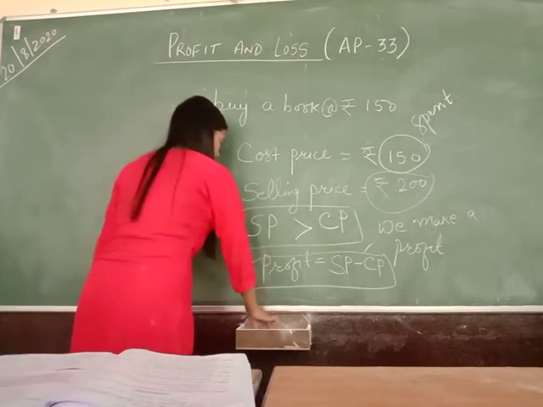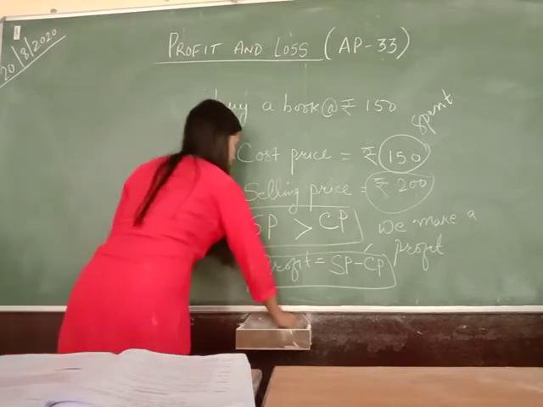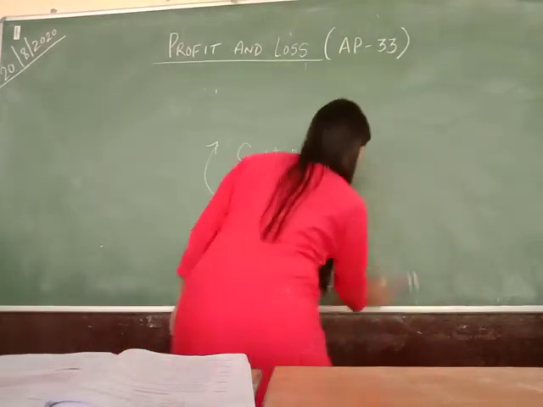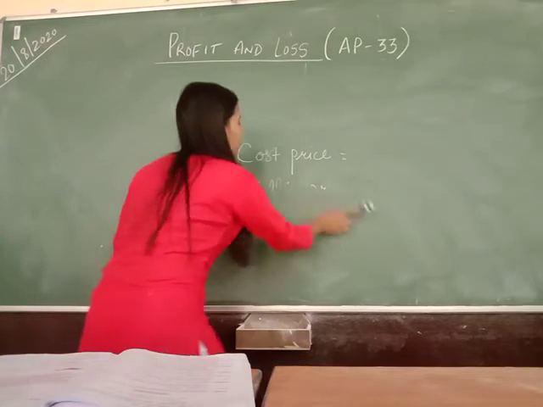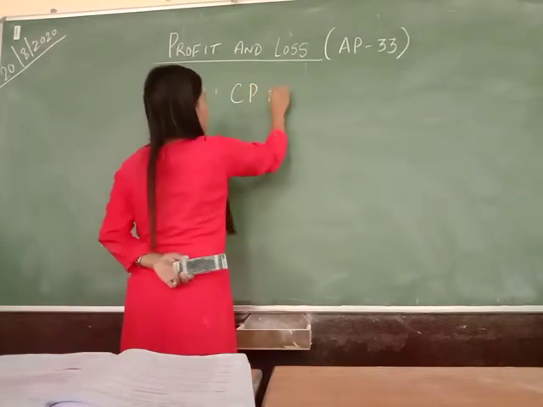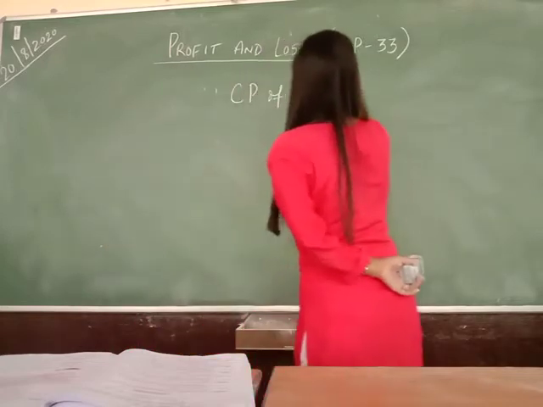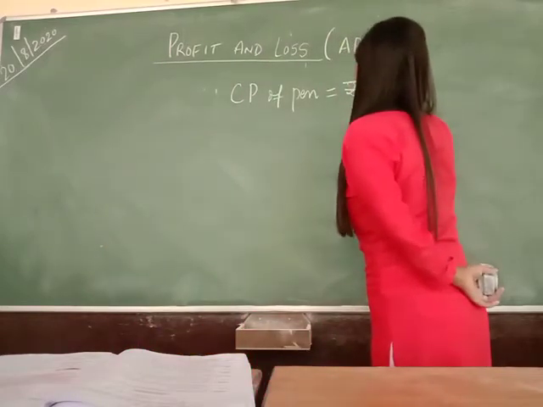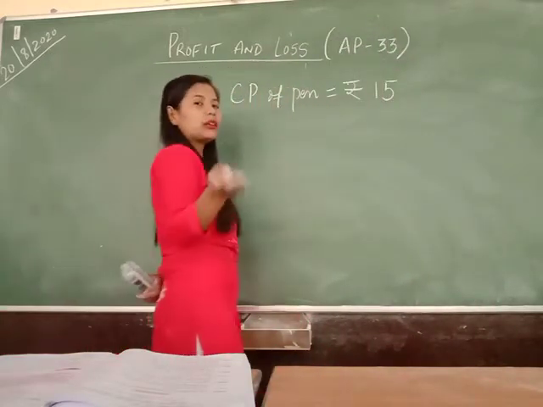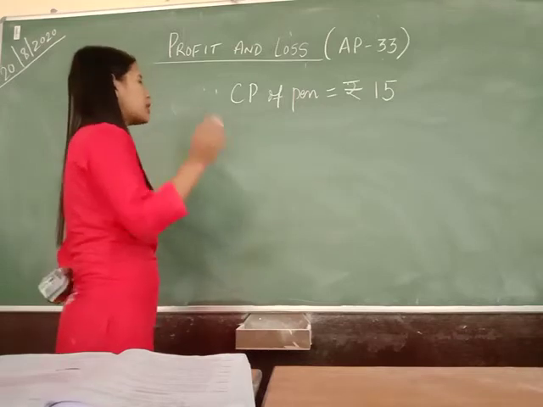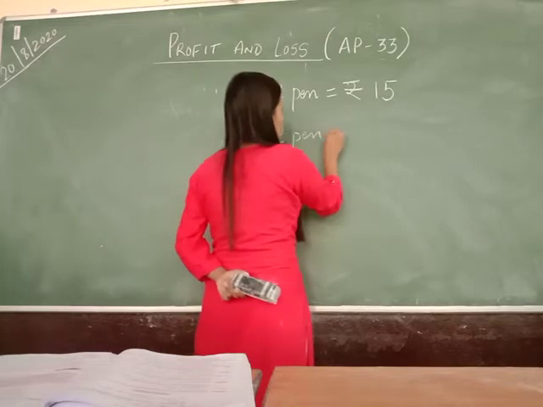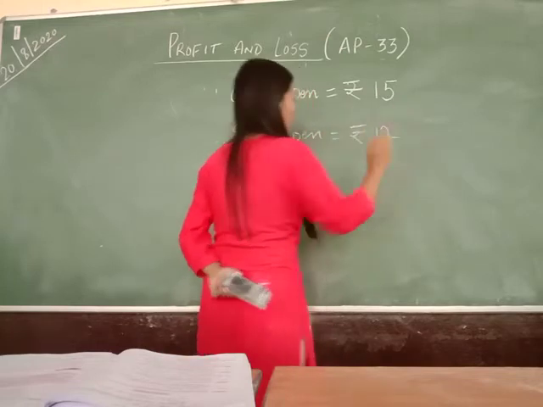Let's take another scenario. Suppose you buy a pen at rupees 15. So cost price of pen will be equal to rupees 15, and say your brother likes the pen and he requests you to sell it, then you sell it at rupees 12.